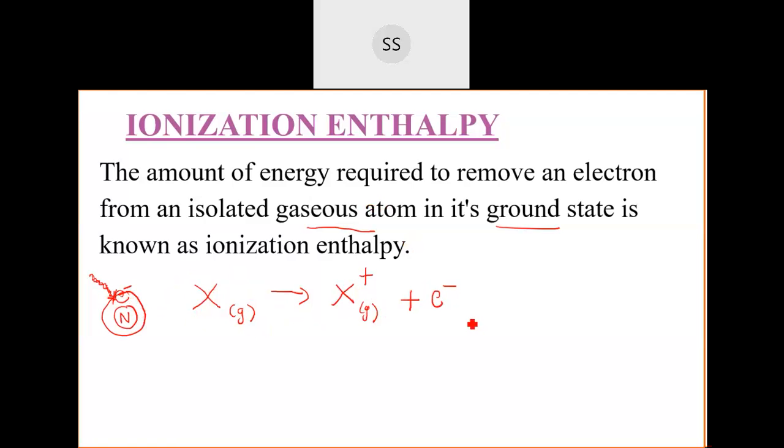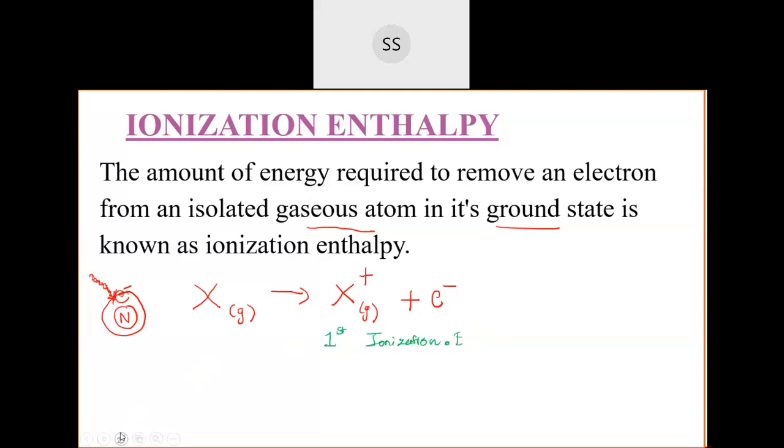Now here we have removed only one electron. If you are removing only one electron, that will be named the first ionization enthalpy. So this is called the first ionization enthalpy, the amount of energy you have supplied to remove only one electron from the outermost shell. That is first ionization enthalpy. I'll just write E.